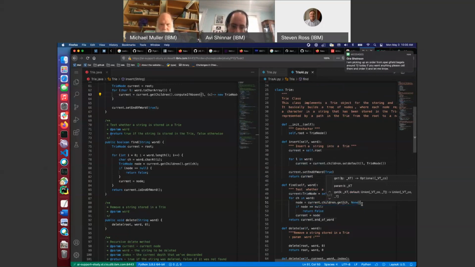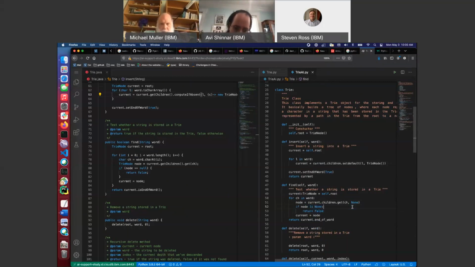I guess we'll do the same, assuming you're not actually storing none in it. Wait, it is null, right? Yeah, if none, return false. I'm basically getting the general shape out of here, so I'm not really referring to this too much.